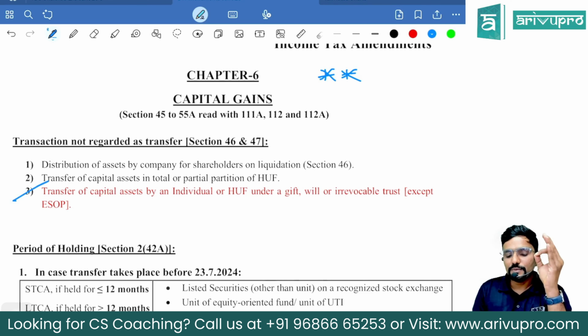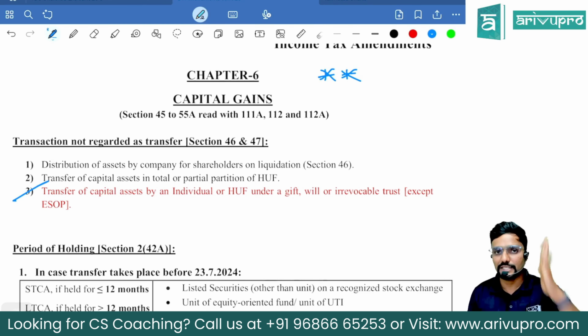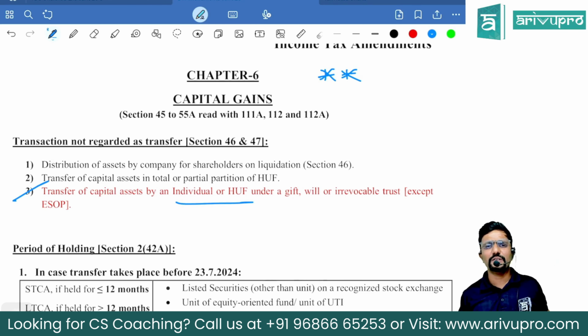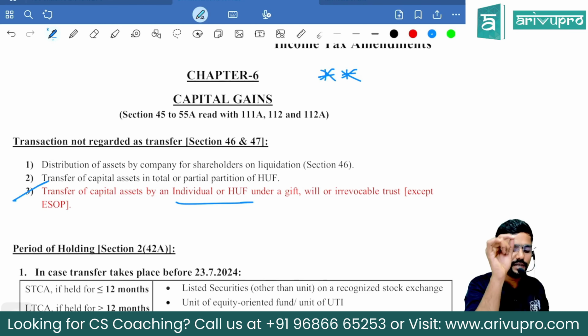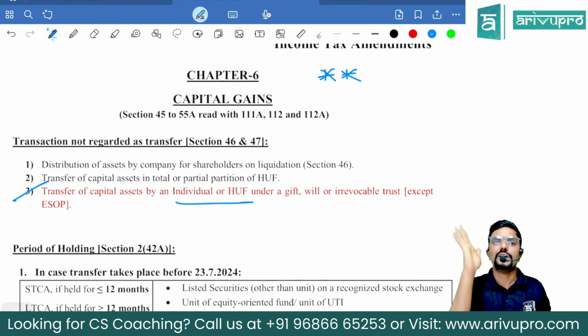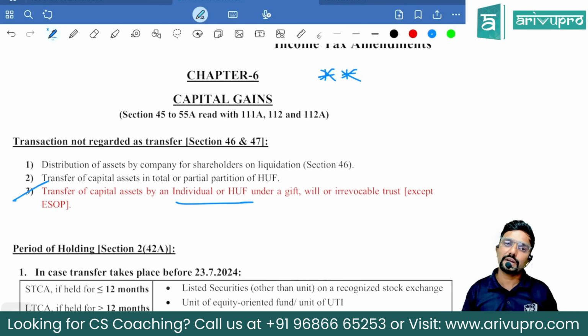You can see transfer of capital asset by an individual or HUF under a gift, will or irrevocable trust. Previously, this was not there. Transfer by anyone as a gift, will, irrevocable trust was not a transfer. But now they are telling only by individual or HUF is not a transfer. Sir, what if a company has given a gift, or a partnership firm has given a gift? It is a transfer. Should we compute capital gains?